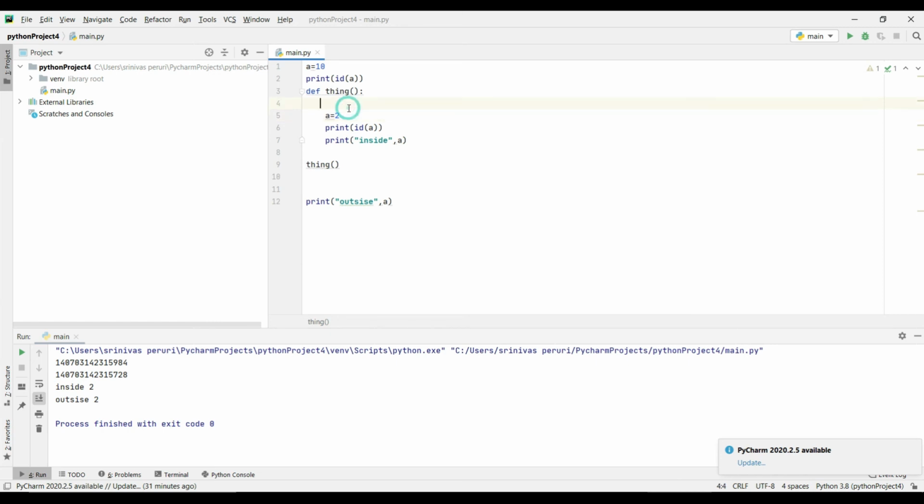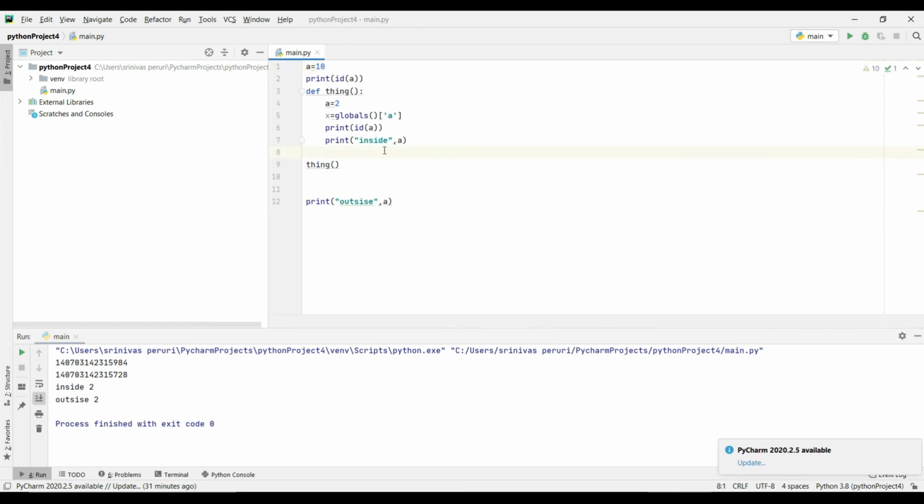We have a function called globals. So x is equals to globals, and I just want to see what the value is, right? I'm having a, and you can run this one. If you run this, it is not taking only the a value. If you mention globals, however many variables you have outside, you can get the same thing.